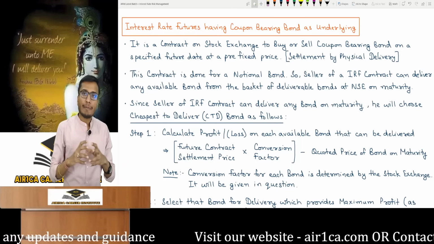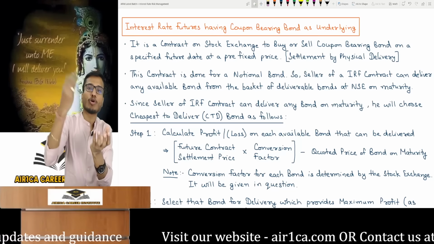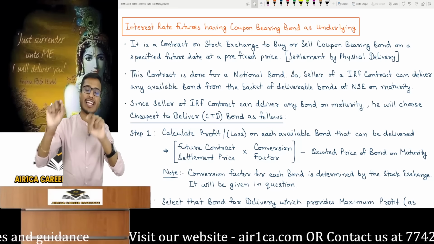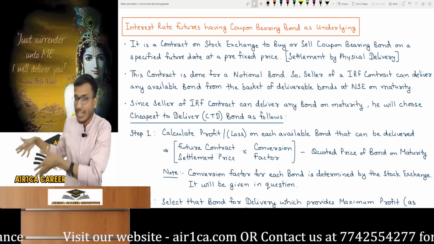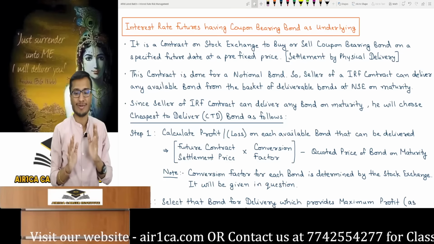This is what I said. Now a 7% coupon bond can be any bond. In practical life, the contract is for a notional bond. Notional bond means any bond. I didn't specify that I will give this particular bond, a 7% coupon one.